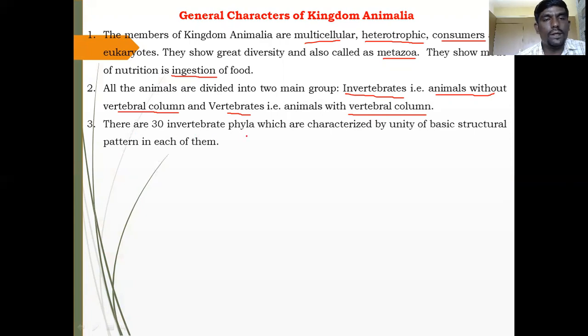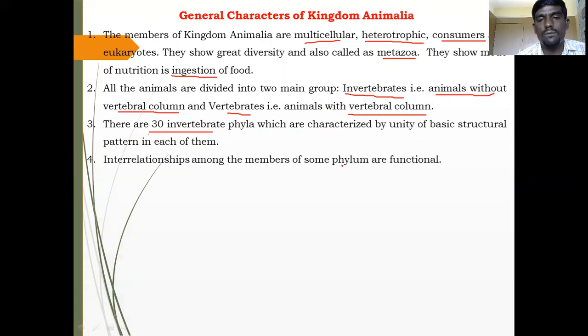There are 30 invertebrate phyla. If you look at the invertebrates, they are the largest group of kingdom Animalia. They show 30 different invertebrate phyla, which means this group shows the largest diversity and number of animals. These animals show some similarity in structural patterns, which are commonly observed in all the 30 phyla.